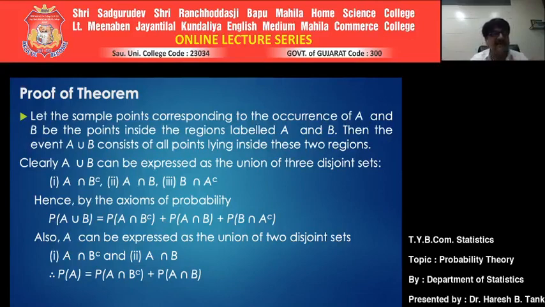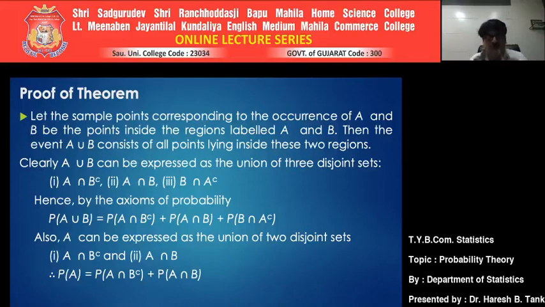The first set is A intersection B complement. What do you mean by this? It means the point is in A and not in B. That was the first region.